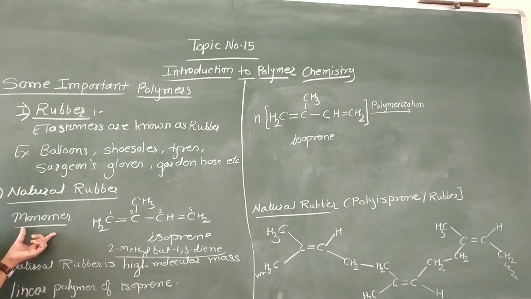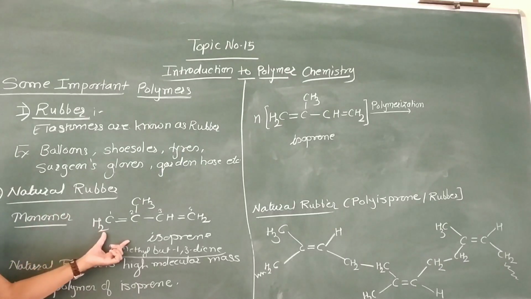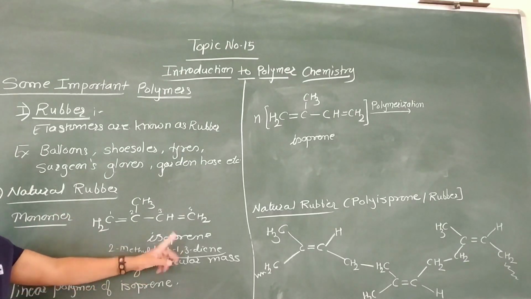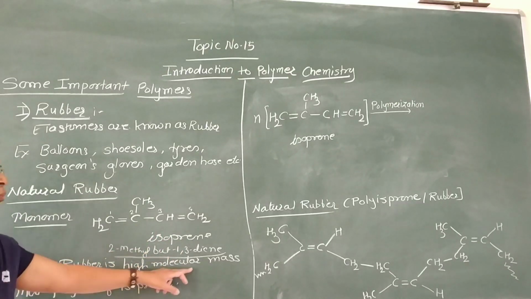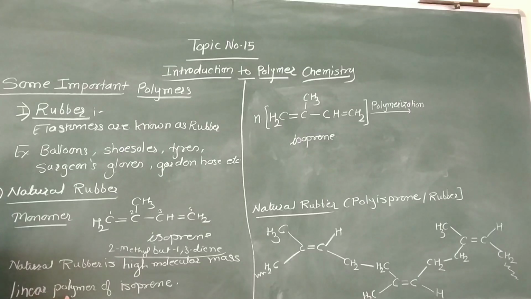That is, the monomer of rubber is isoprene, or 2-methylbuta-1,3-diene. Natural rubber is a high molecular mass linear polymer of isoprene. That is, this natural rubber is the linear polymer of isoprene. Here the molecular mass of this natural rubber is high.